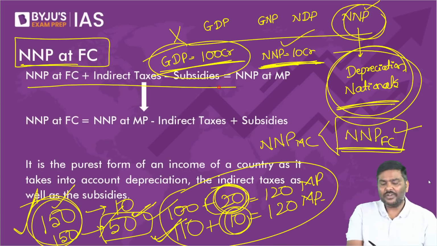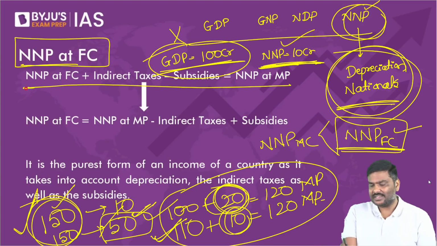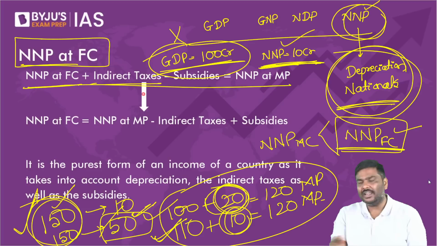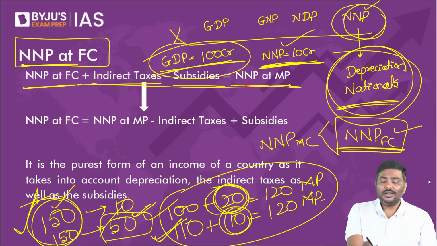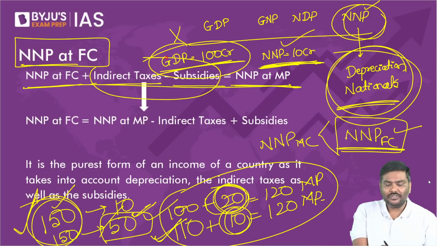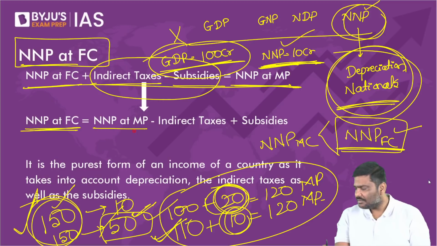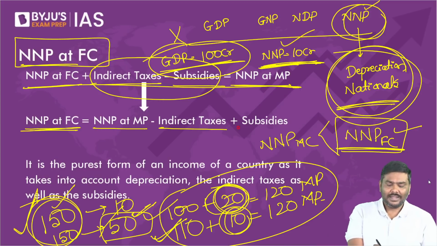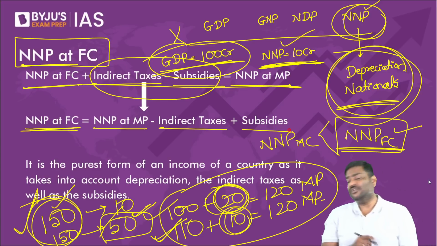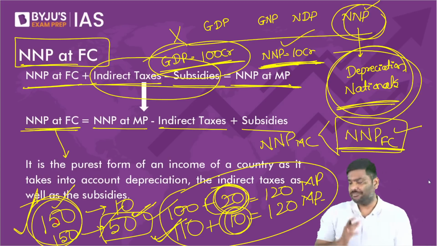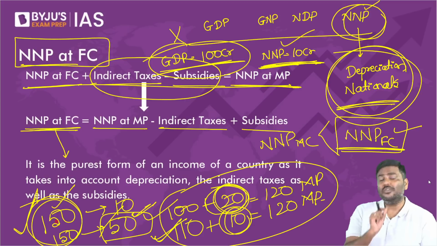How do I calculate NNP at factor cost? This is the formula to calculate. We have NNP at factor cost plus indirect taxes minus subsidies is equal to NNP at market prices. Transfer these indirect taxes and subsidies to the other side. You will have NNP at factor cost, that is NNP at market prices minus indirect taxes plus subsidies.